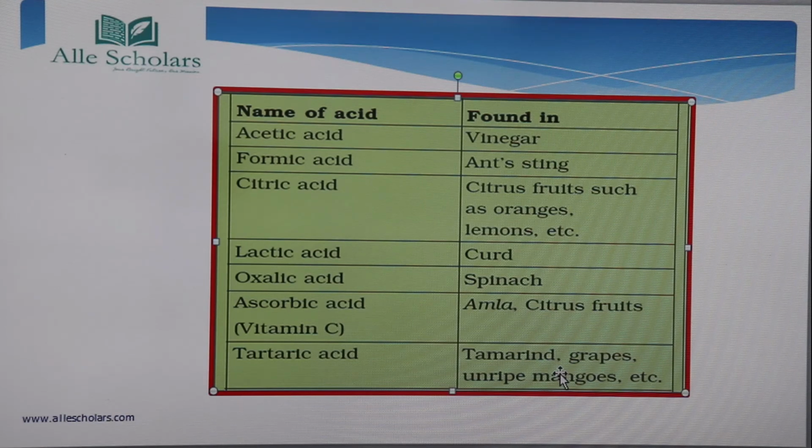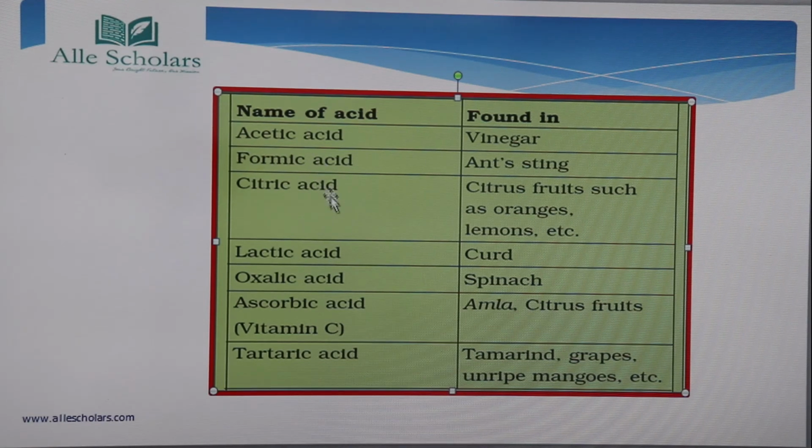Raw mangoes contain tartaric acid, which is why they are sour. But when mangoes ripen, this tartaric acid is no more there. That's why they are mostly sweet in taste.